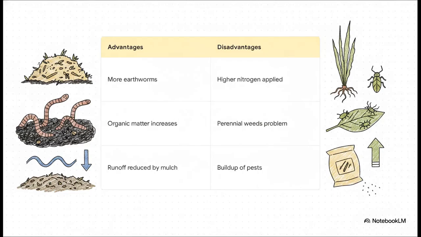But tillage is definitely not a one-size-fits-all solution. It's a really delicate balancing act. Take zero tillage, for instance. This is a method where you plant the new crop right into the residues of the previous one without disturbing the soil at all. The advantages?